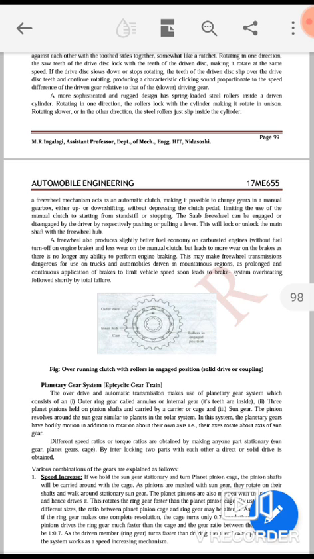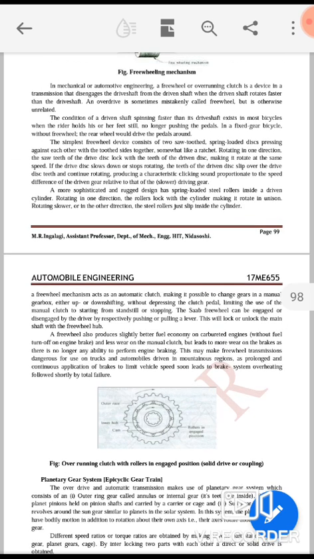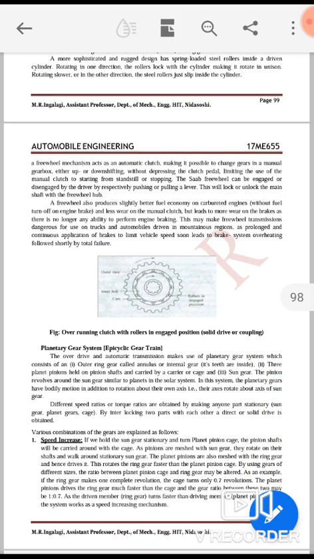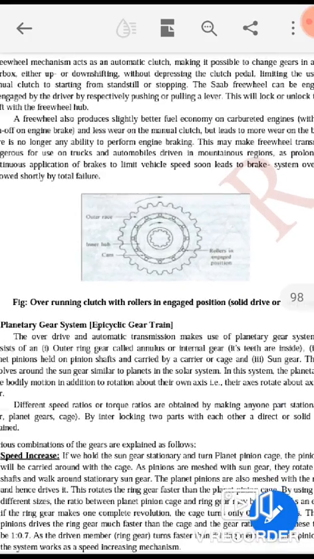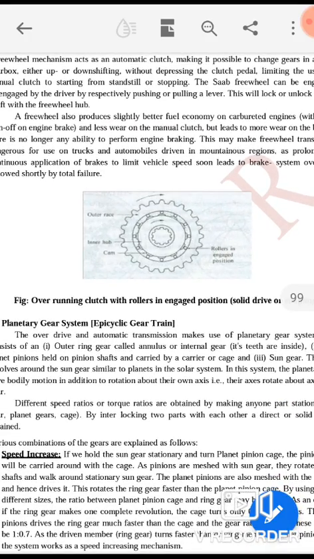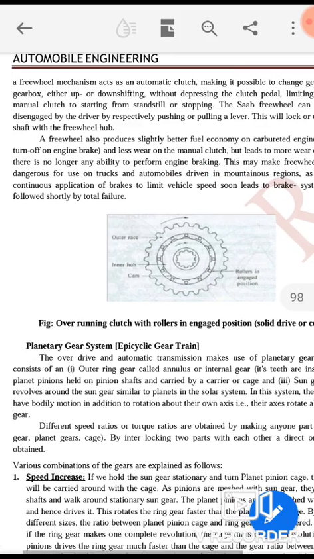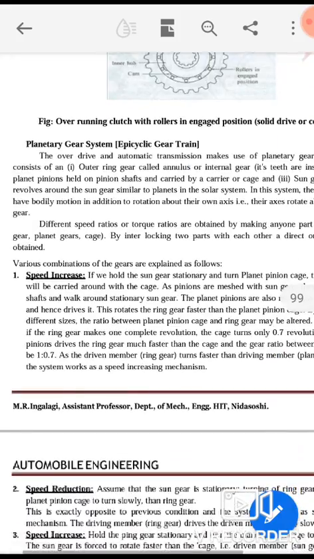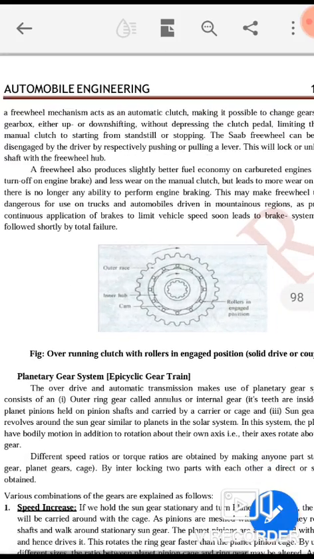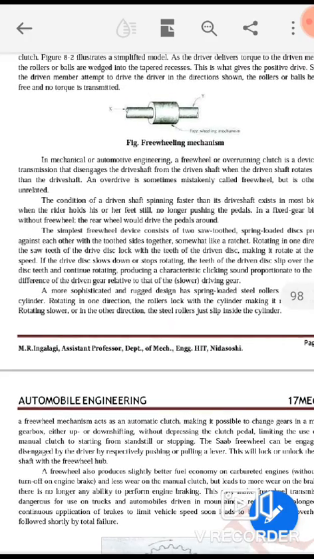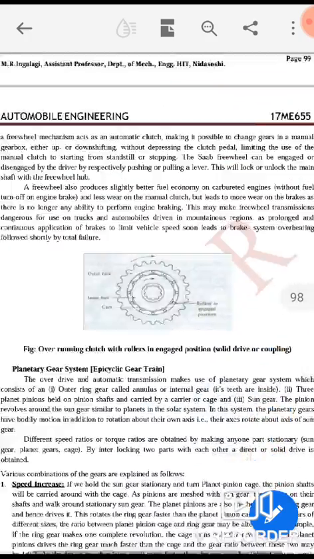So likewise, here the transmission process will take place. We are having this diagram: overrunning clutch with a roller in engaged position, solid drive or a coupling. So this is the diagram we are having.